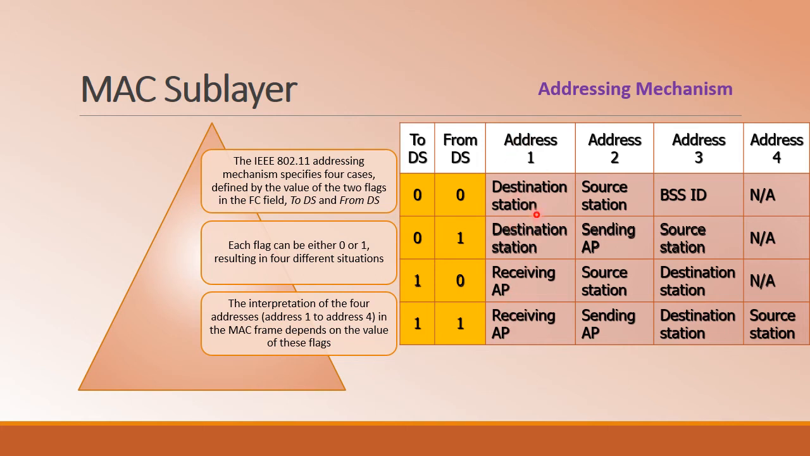In general, we can clearly say that address 1 is always the address of the next device the frame has to visit, and address 2 is the address of the previous device that the frame has left, and address 3 is the address of the final destination if it is not defined by address 1 as well as address 2, and address 4 is the original source when the distribution system is also wireless.